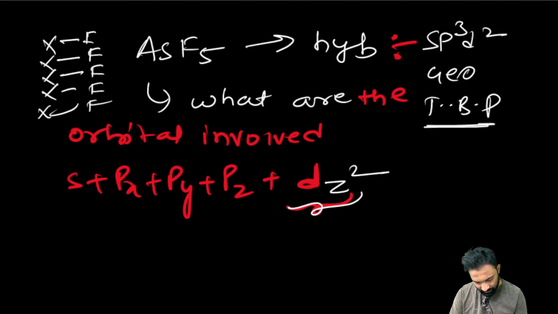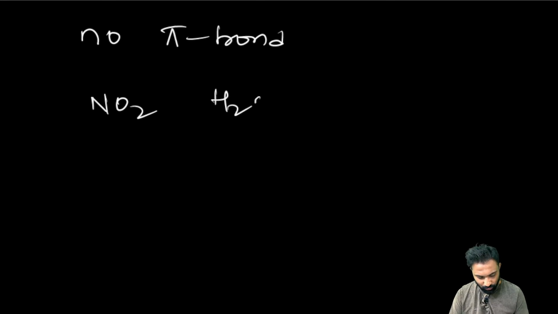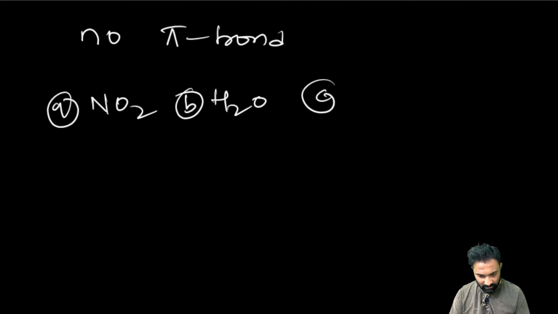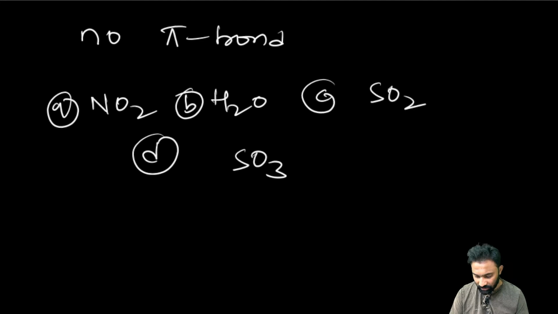Next. Now here, my dear friends, which of the following does not contain pi bonds? I mean, which of the following is not having pi bonds? No pi bonds. NO2, H2O, CO2, and D, SO3. Which of the following is not having pi bonds?